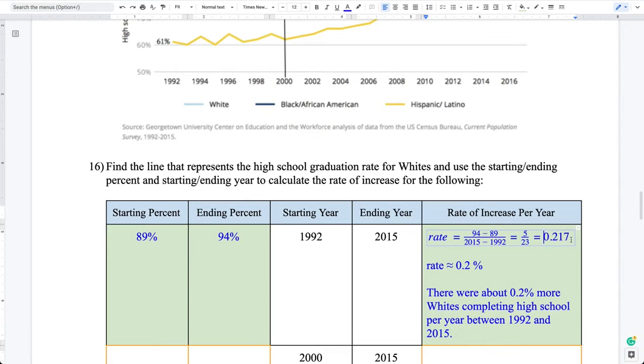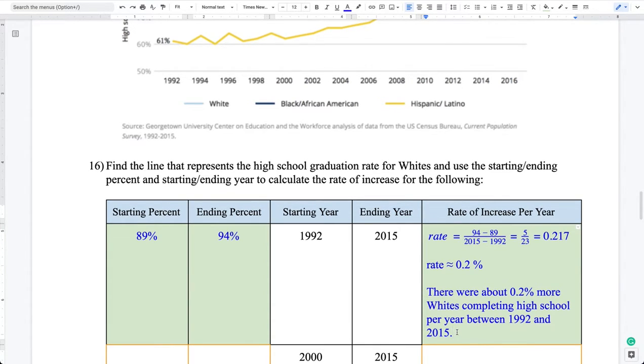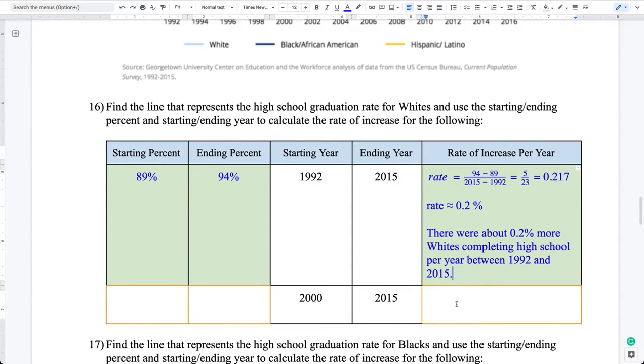Go ahead and type that in right here. And we're just going to round to the nearest tenth. So here, the number following the 0.2 is a 1, so that tells us to just stay at 0.2. So the rate would be 0.2%, meaning there were about 0.2% more whites completing high school per year between 1992 and 2015. So again, we took the 5% and broke it down across the 23 years. You'll complete the same process for the following sections.